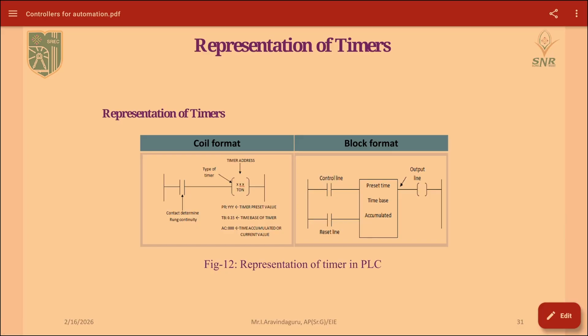Here, first the control line and then the reset line will be there. Here we will be representing the preset time, timer base and accumulated time. Then the output will be connected with your timers, so that the output will be controlled based upon the timer set in the timers. It may be an on delay timer or the off delay timer.